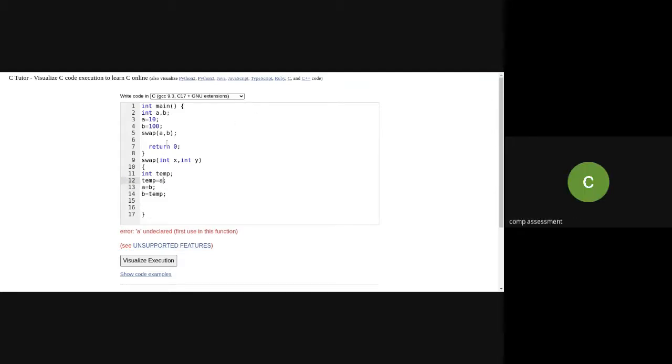Whenever I'm calling the swap function, the actual parameters are a and b, which I'm passing, whereas in my procedure definition I'm using x and y. So those variables I have to use in my program, not exactly a and b. Am I right?